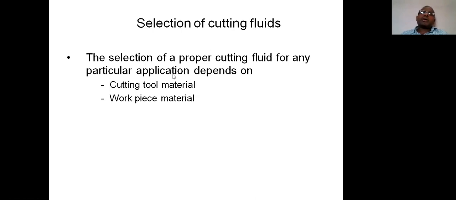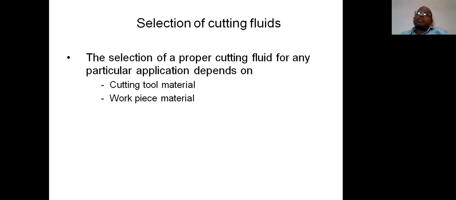The next one is the workpiece material. The selection of cutting fluid also depends on the workpiece material. Suppose we go through machining of lead; it is very smooth, so the cutting fluid required is simply water soluble oil. Aluminum is also very soft, so the rate of heat produced is less.